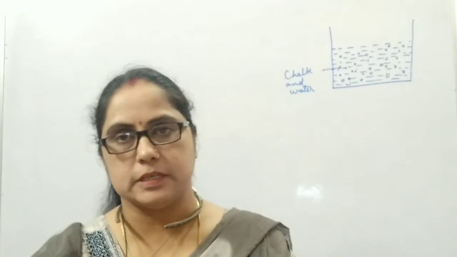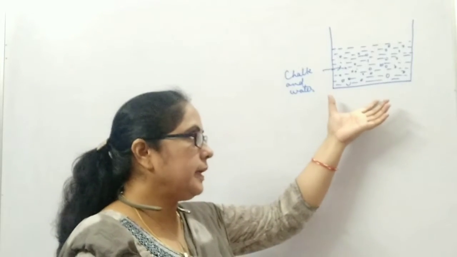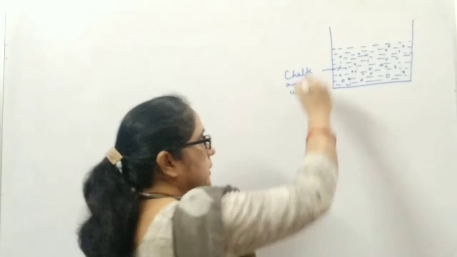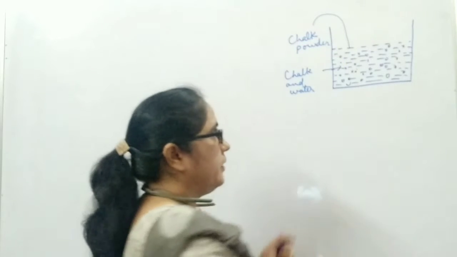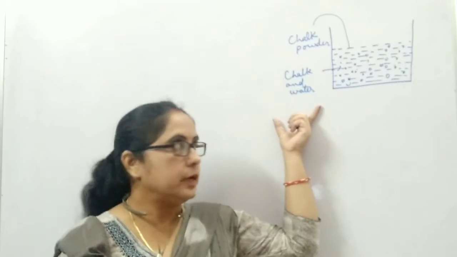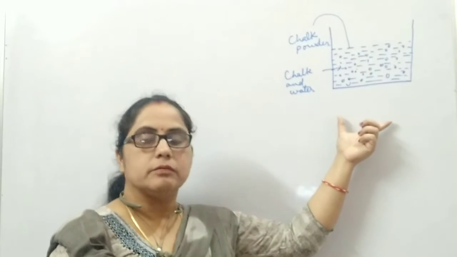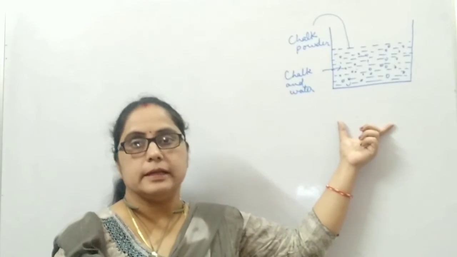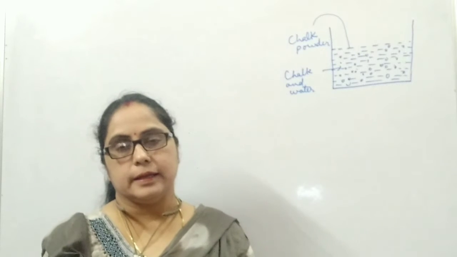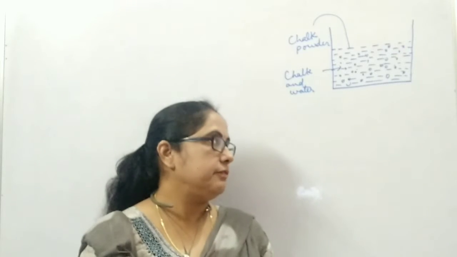To study the properties of suspension, we will do an experiment. In this experiment, we will take a beaker which is half filled with water. When we pour chalk powder in it, we get a mixture of chalk in water. This mixture is an example of suspension because chalk powder is insoluble in water. It is spread throughout the water without dissolving in it because it is unstable. The mixture of chalk in water is a heterogeneous mixture because the composition is not fixed everywhere.